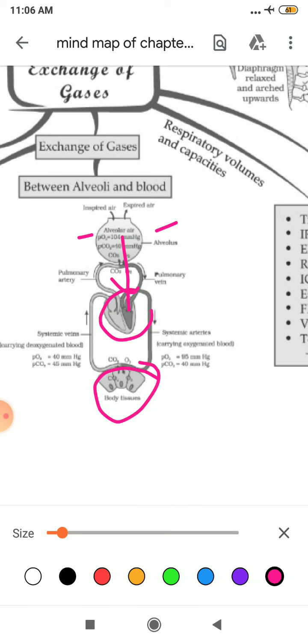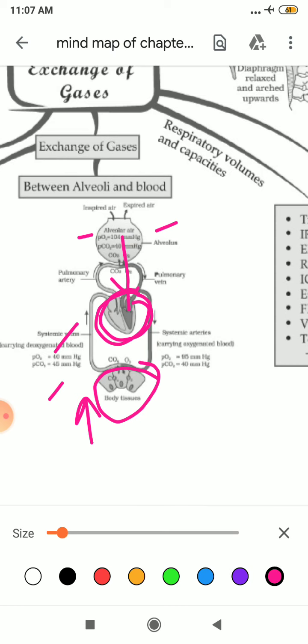This is your heart. And if I talk about the partial pressure in your tissues, for oxygen it is 40 and for carbon dioxide it is 45. So automatically carbon dioxide will move from your body tissues to your heart, and then finally to your lungs. Getting it? Wherever the partial pressure of any gas is more, from there it will move.